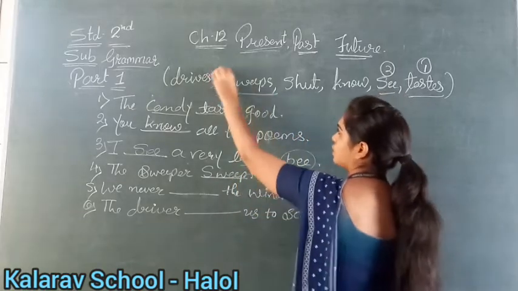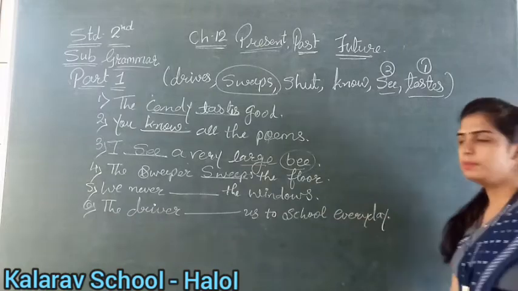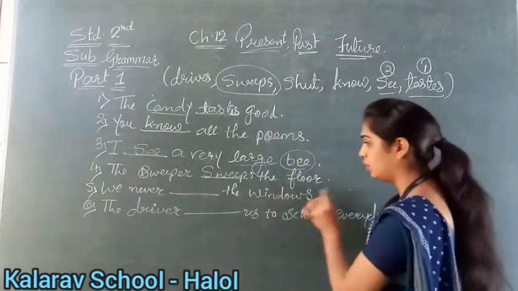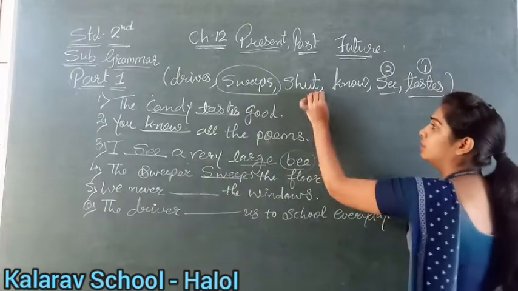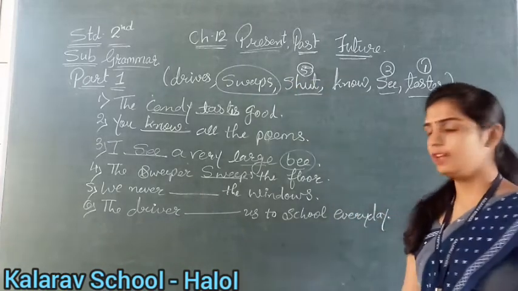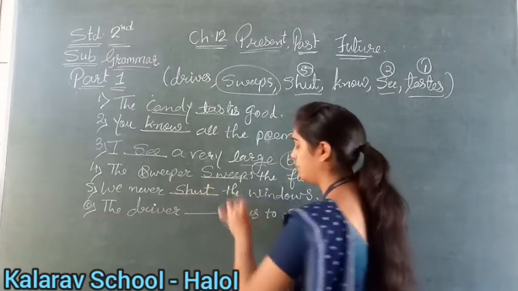You can see here, sweeps. The sweeper sweeps the floor. Clear? Now see, what is the fifth number? We never blank the windows. We never blank the windows means we never shut. Shut means बंद करना. Okay. So we never shut the windows.